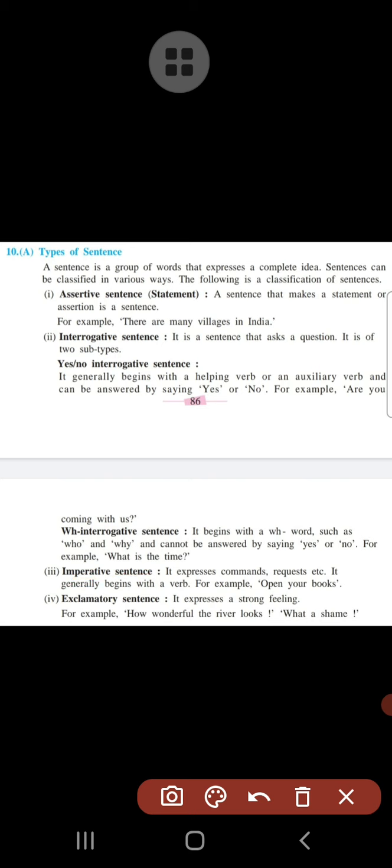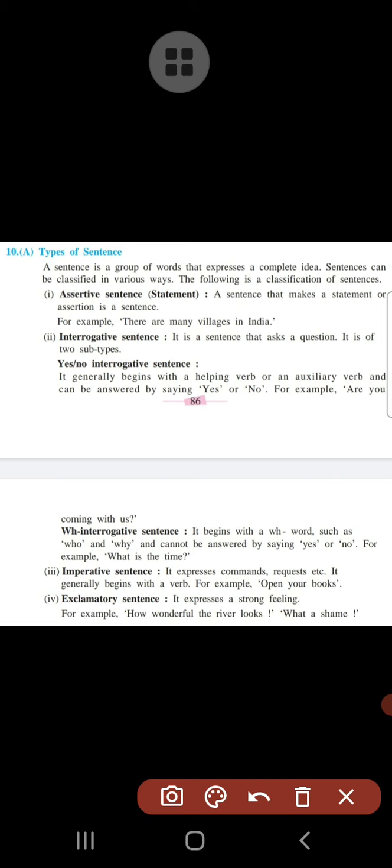Now imperative means what? They express certain kinds of things, just like command, request, etc., or sometimes advice may be there. Such types of sentences containing the sense of command, request and other things are known as imperative sentences.